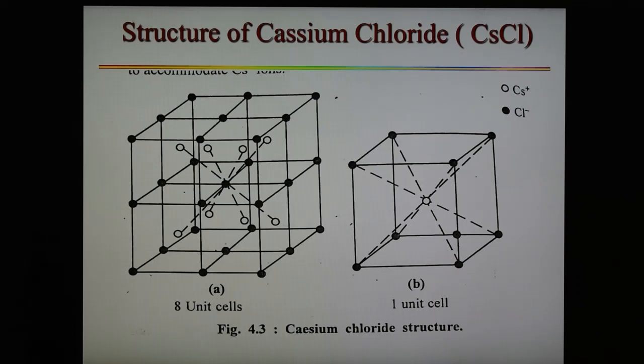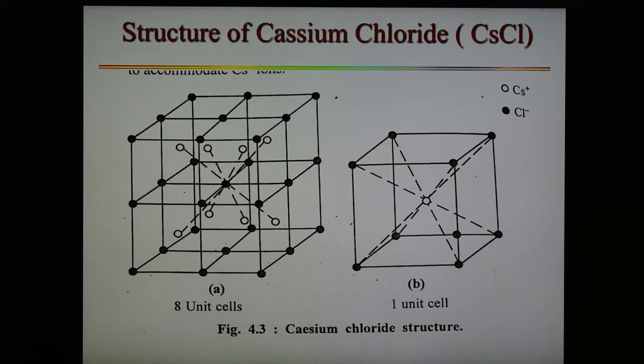Some important features of cesium chloride: like sodium chloride, the structure of cesium chloride is cubic. The unit cell and structure of cesium chloride is shown in this slide. In this structure the chloride ions are at the corners of the cube, whereas cesium ions are at the center of the cube, and vice versa as shown in the slide. Another important point is that this structure has 8-8 coordination, that is each cesium ion is surrounded by 8 chloride ions and each chloride ion is surrounded by 8 cesium ions.